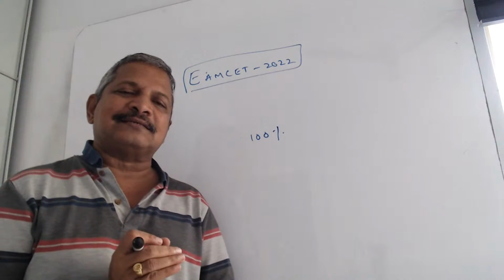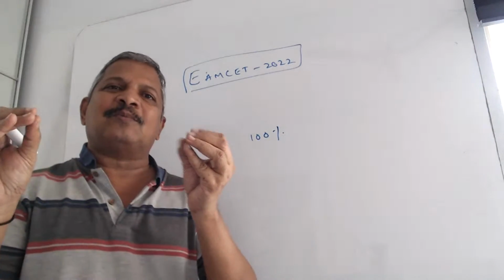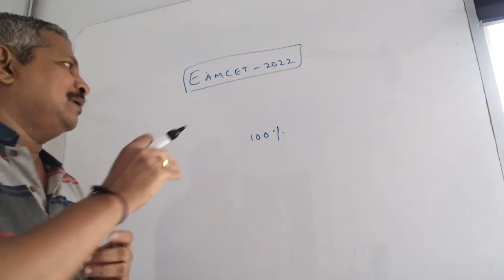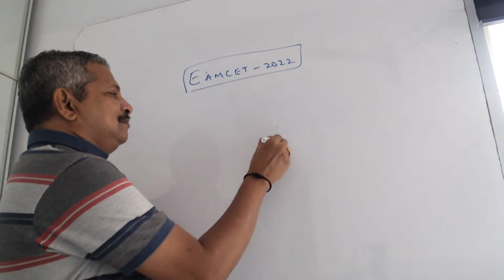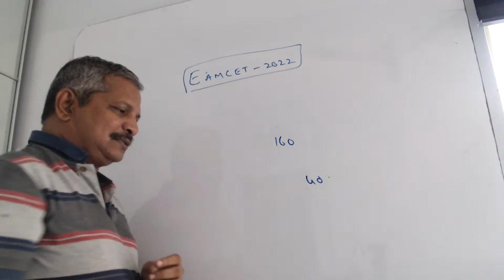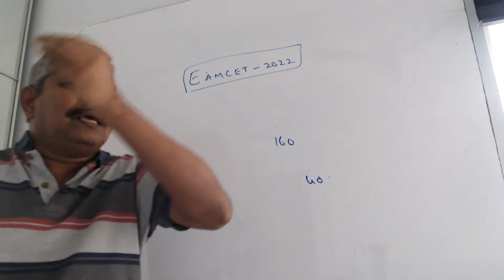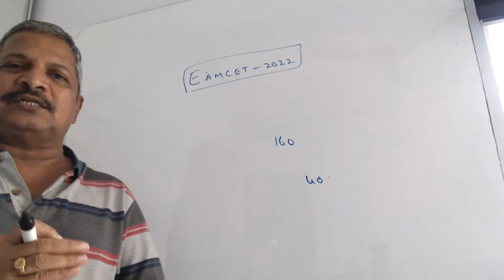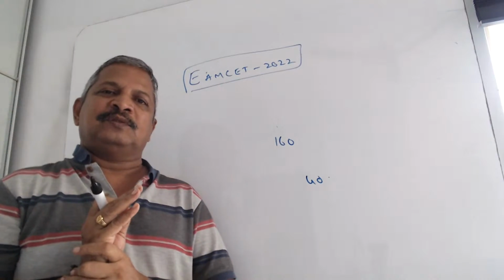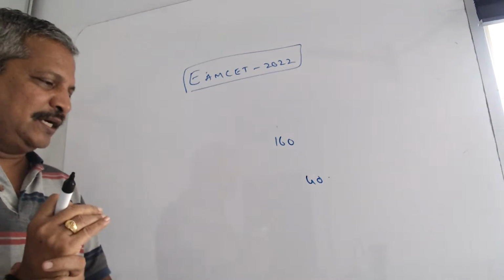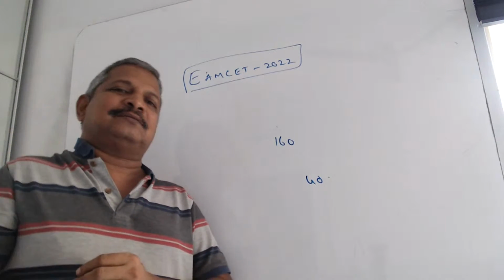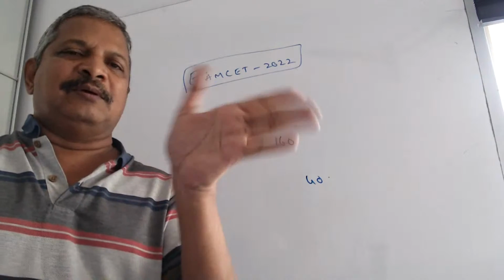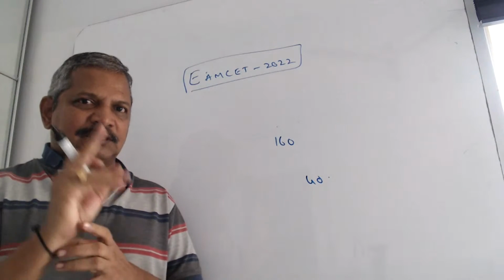Next, many are asking how much is the minimum qualification. Always remember, out of 160 marks, if you get 40 marks, you are said to be qualified. You will be given a rank. Whereas for SC/ST students, there is no minimum marks. All will be qualified. They may be eligible for the engineering institution. These are the 2 points.